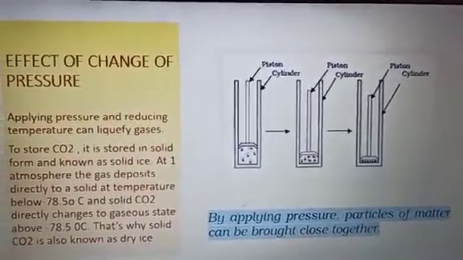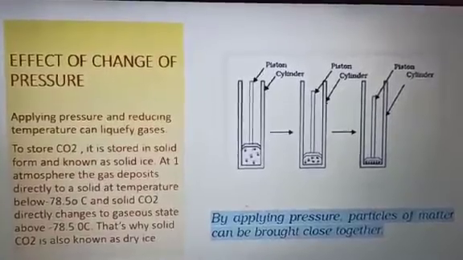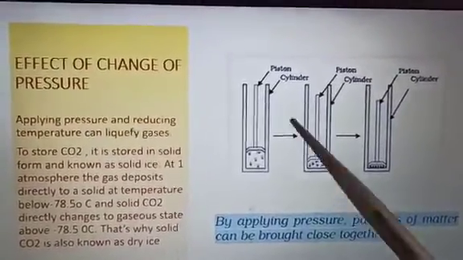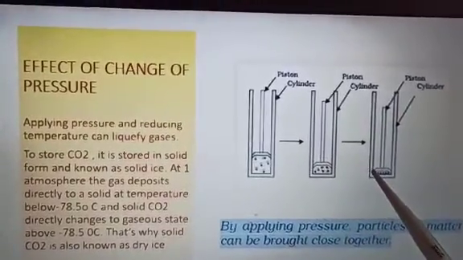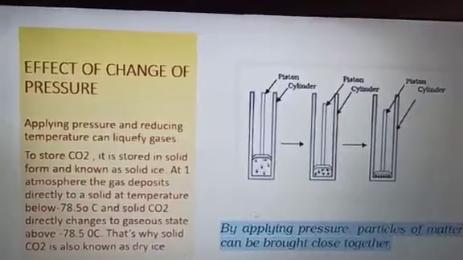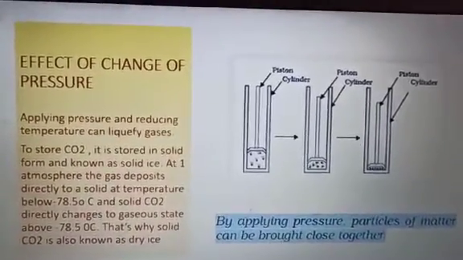You all know that these three states of matter have a certain arrangement of molecules in them. In case of solid, the molecules are very close to each other. In case of liquids, the molecules have some space in between, whereas in gases, the molecules are very far.